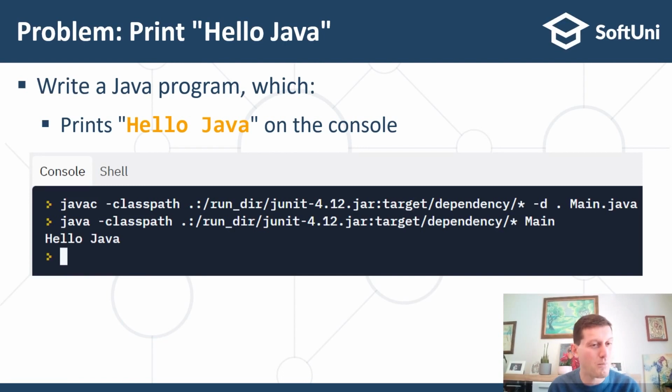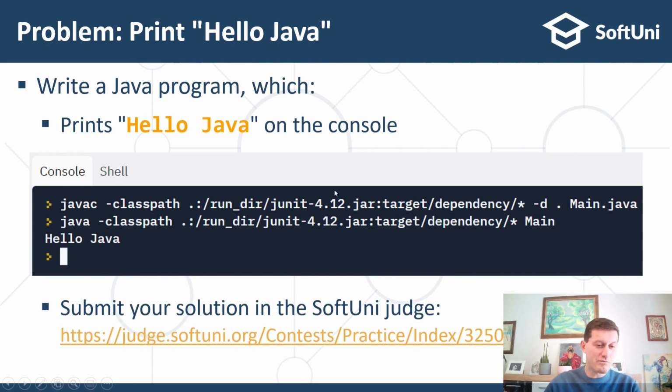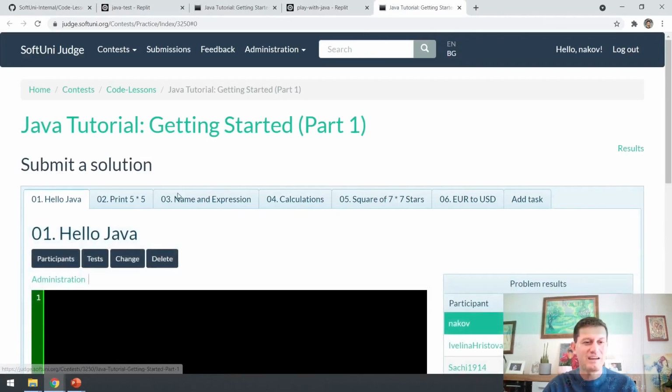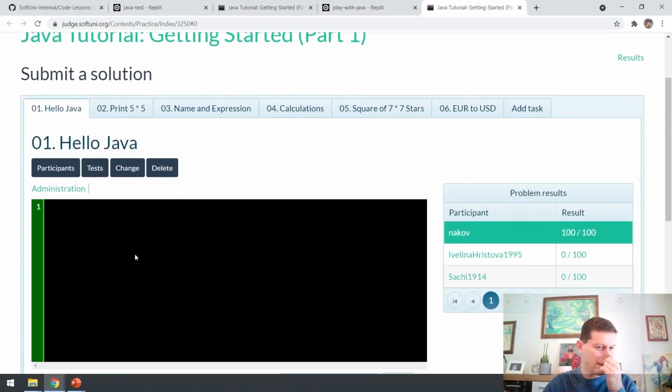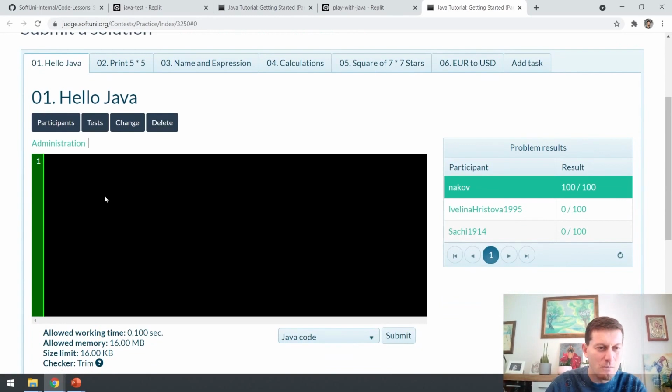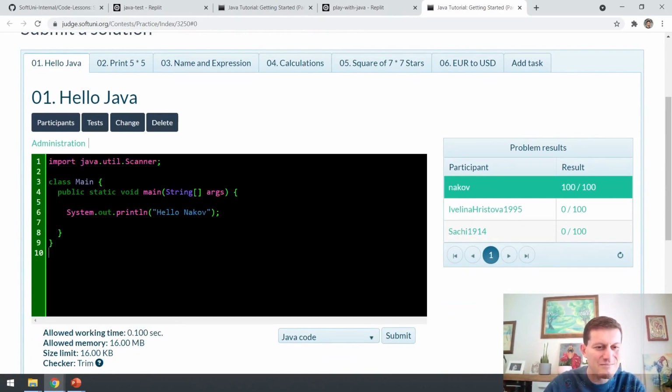So the first problem we want to solve is to write a Java program which prints "Hello Java" on the console, just like this. When you are ready, you need to submit your solution in the SoftUni judge. This is something which we already created for you, and we can put this code here, Hello Java.